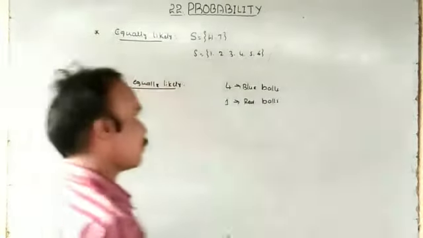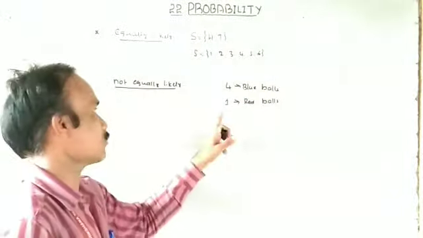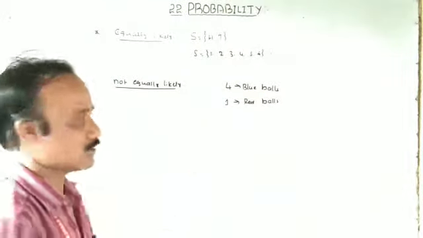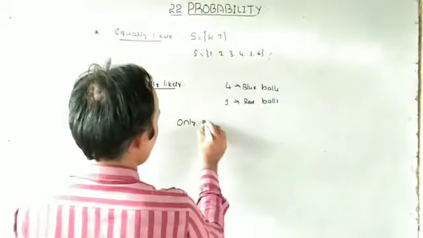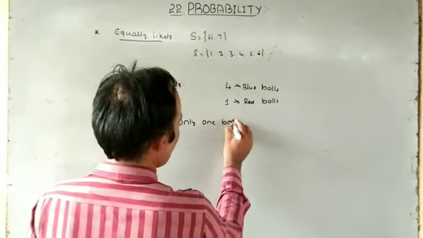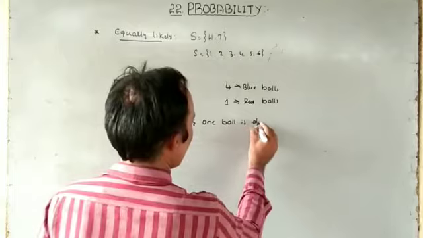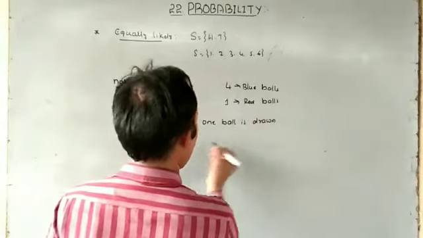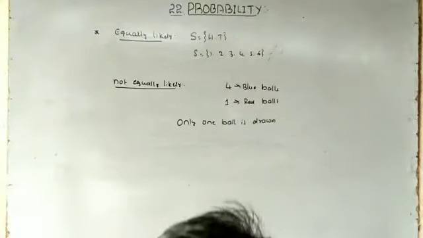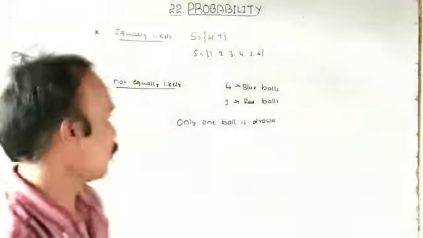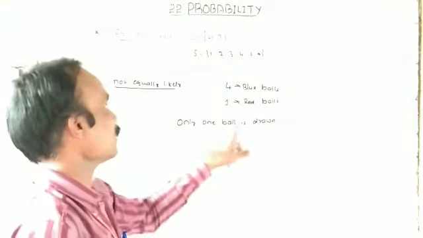Identical blue balls, 4 identical blue balls, 1 identical red ball. So the experiment is only 1 ball is drawn from the bag without looking into the bag.